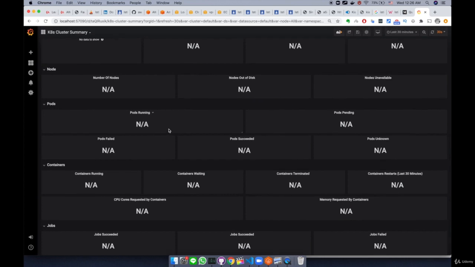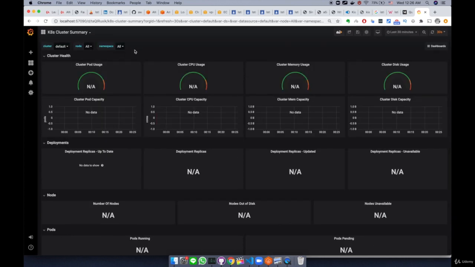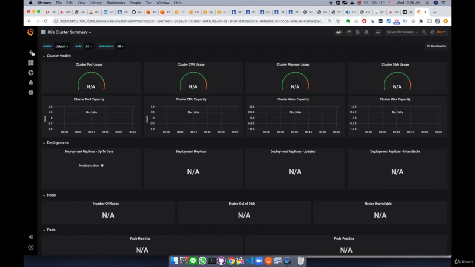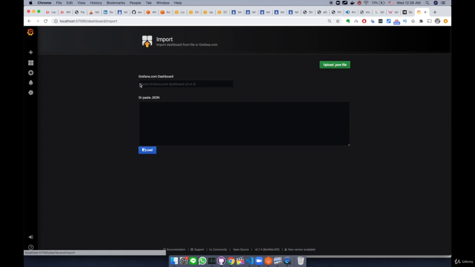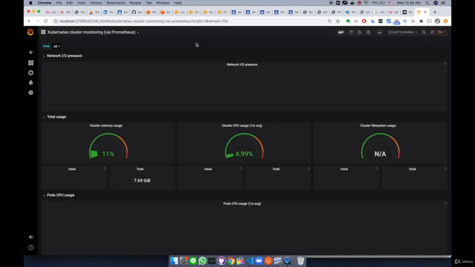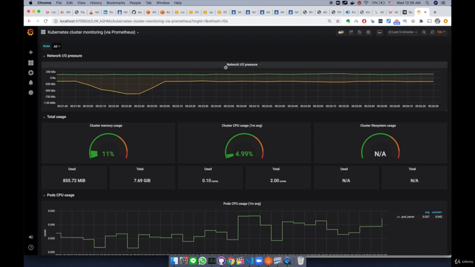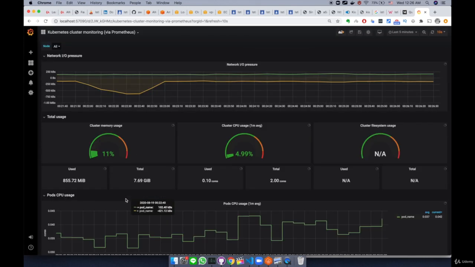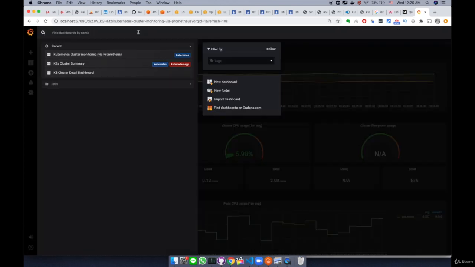But I believe that this is looking at the default namespace, because I've used this one before and they had no problem showing a matrix. We're going to try another matrix, the dashboard called 315. Select Prometheus. So let's take a look here. This time the network I/O is at the top of the dashboard, then memory, CPU usage, file storage, and this seems pretty similar to what we have already seen the first time.